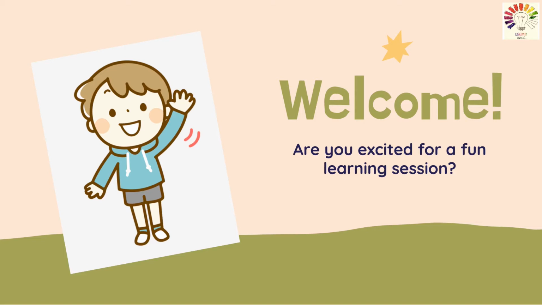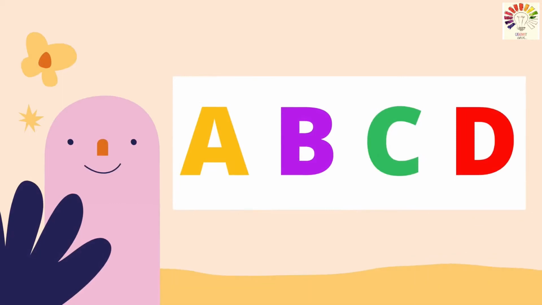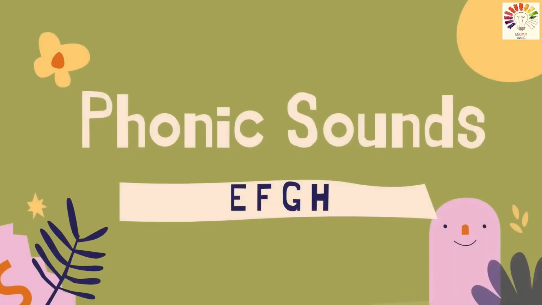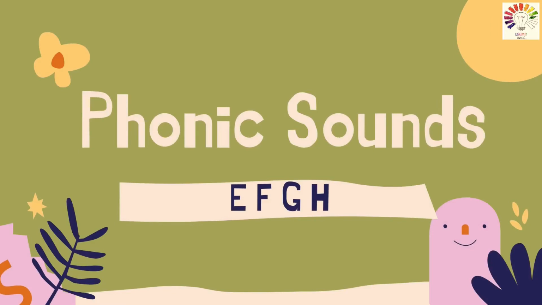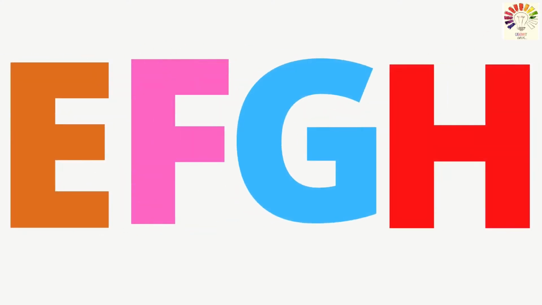So, in the last session, we were learning the phonic sounds of A, B, C, and D. I hope everybody has learned those phonic sounds, right? In today's session, we will be learning the phonic sounds of the next four letters, that is E, F, G, and H. Are you ready? Very good. Do you remember the rhyme that we learned in the last session? Shall we sing it together?